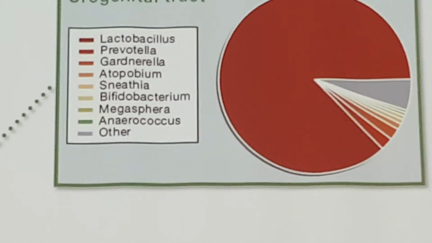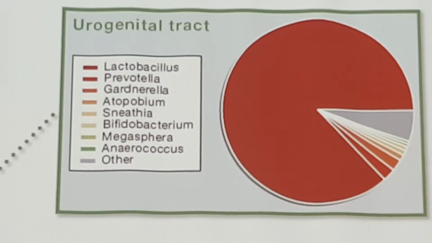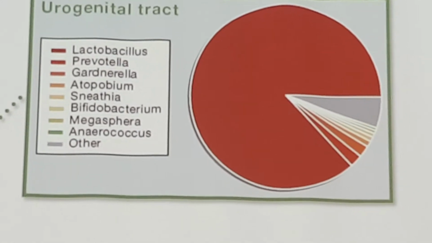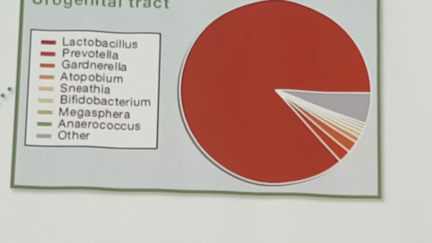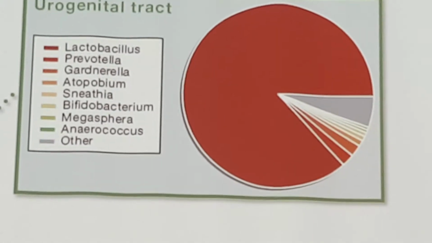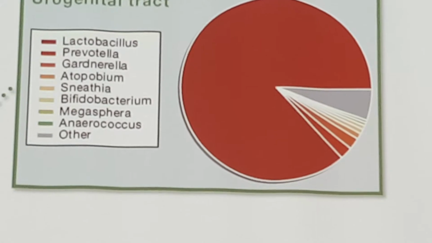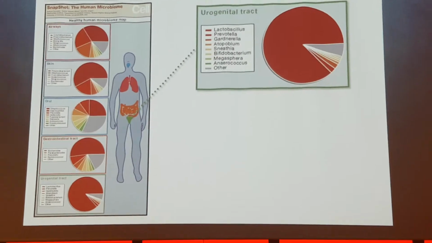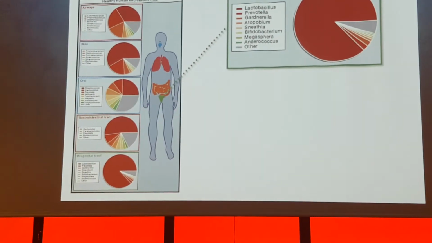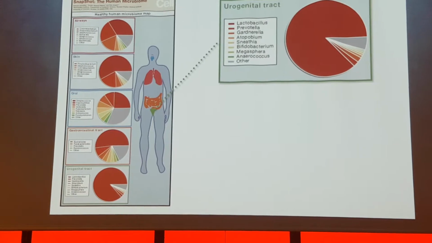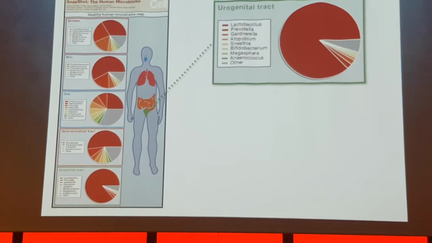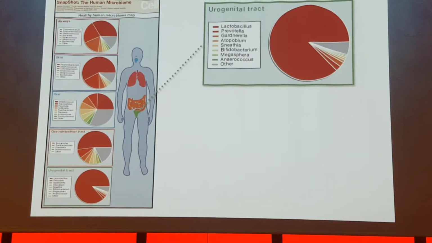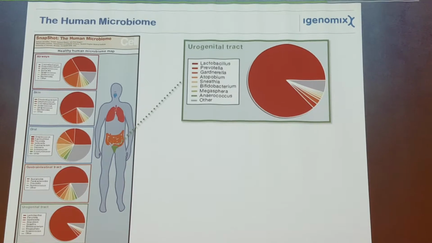This is information that was published by the Human Microbiome Project. This is a project that has analyzed nearly 400 healthy subjects, and they have reported the different microbiomes that you should expect from different body sites. If we focus on the urogenital tract of females, we see that, as Professor Ventolini has already explained, it's mainly composed of lactobacilli, but you can also find some other bacteria that we can consider dysbiotic, like for example Prevotella, Gardnerella, Atopobium, Neisseria, and so on.